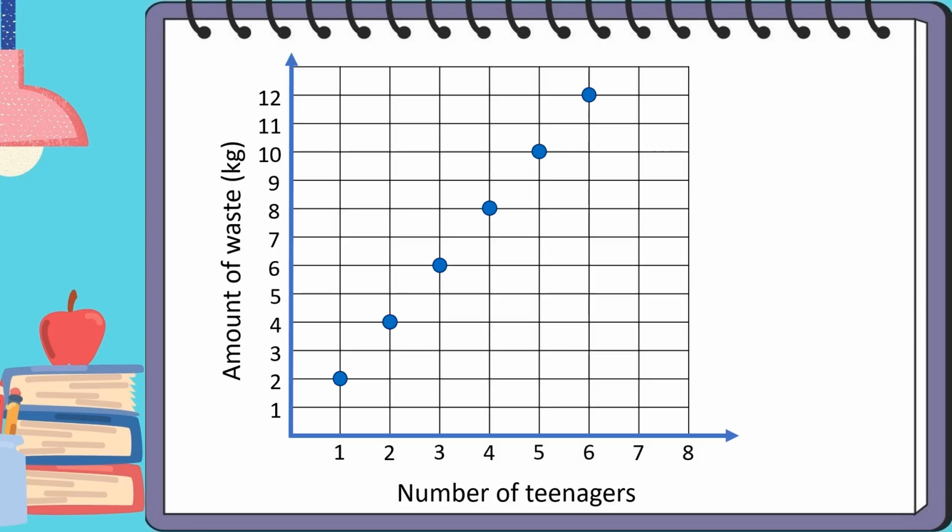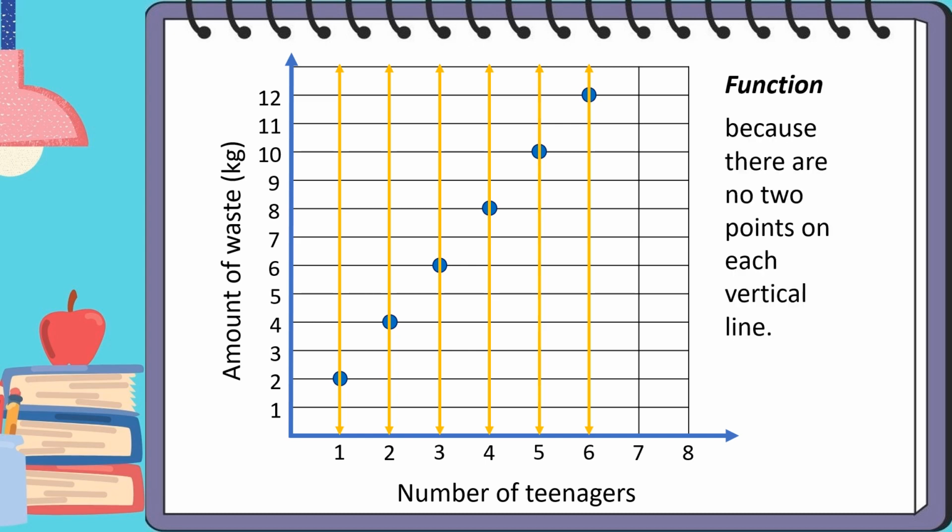Example: if we draw vertical lines on the graph, it tells us that this is a function because there are no 2 points on each vertical line.